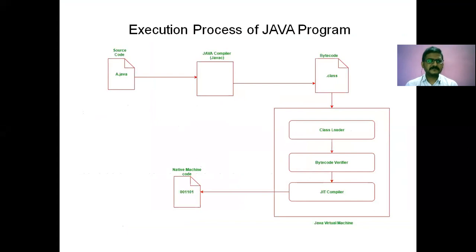Suppose a file is created with the name A. For any file written in Java, the extension should be .java, that is, the file name followed by .java. So we write the program, that is, lines of code, into the source code. After that, it will be compiled by the Java compiler. As in Turbo C we have a C compiler, similarly Java also contains a Java compiler, which compiles the .java file.